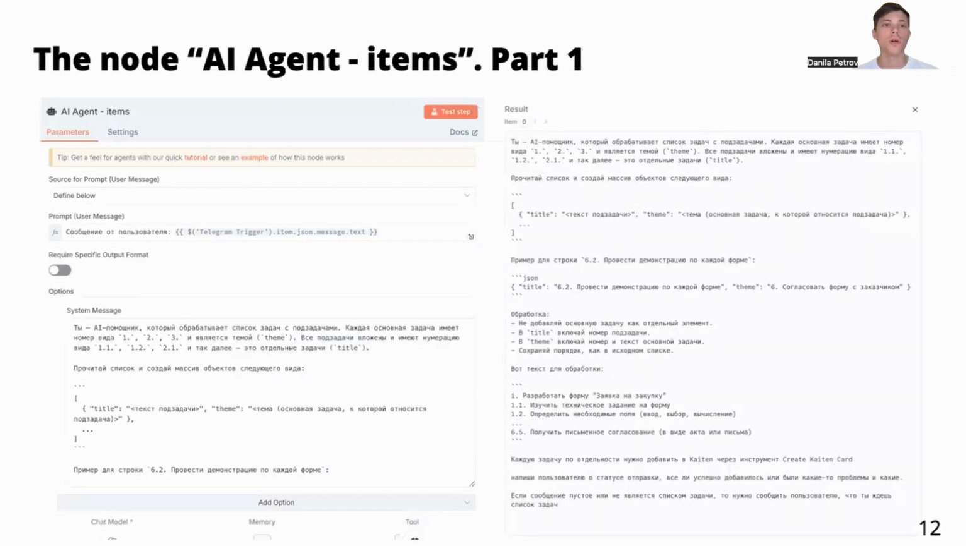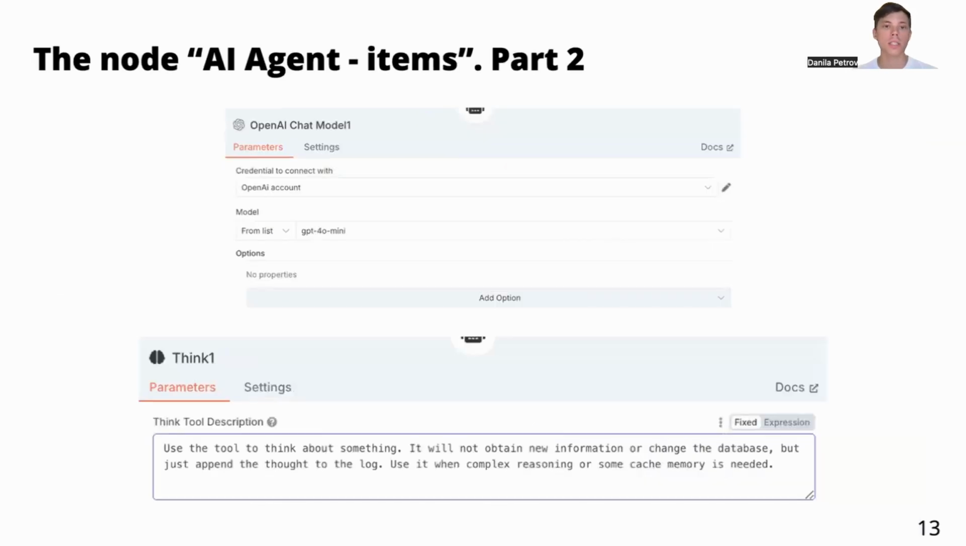Here you can see how the node AI agent items looks like. This is the first part of this node. Here you can see the system message that tells the LLM model, this agent for one branch, how to act. It tells that this agent is the AI assistant that helps with something. There is some plan of actions and so on and so forth. Here you can see the second part of this node. Here you can see the section parameters, and there is a think tool description that tells how this AI agent has to think.